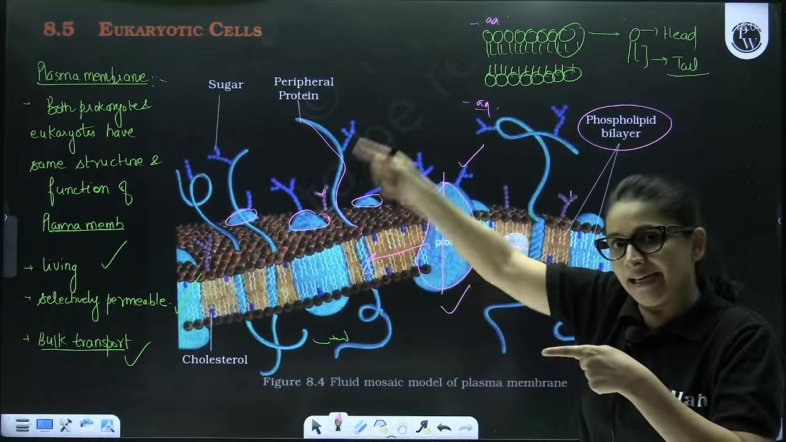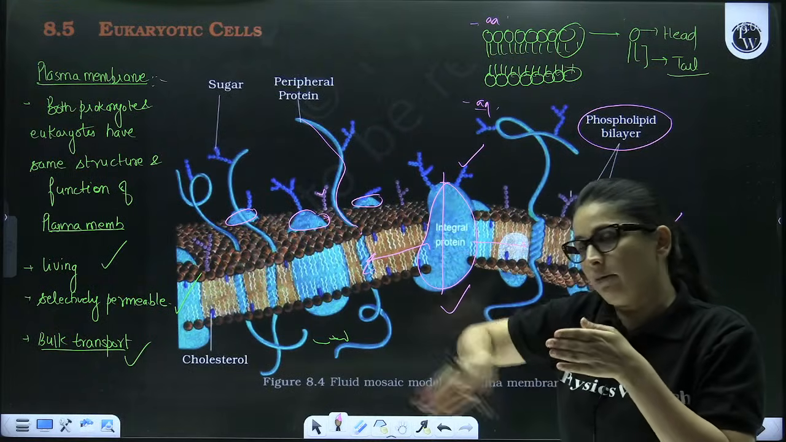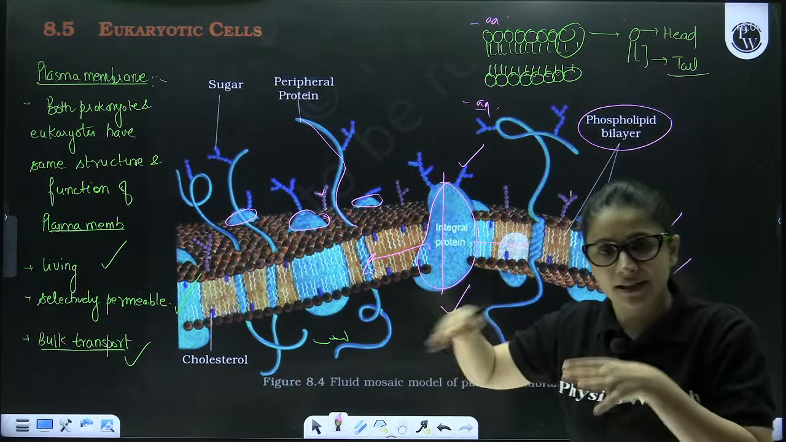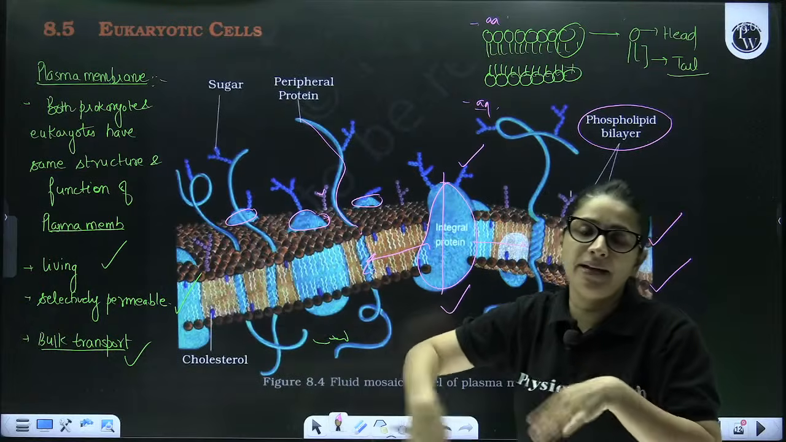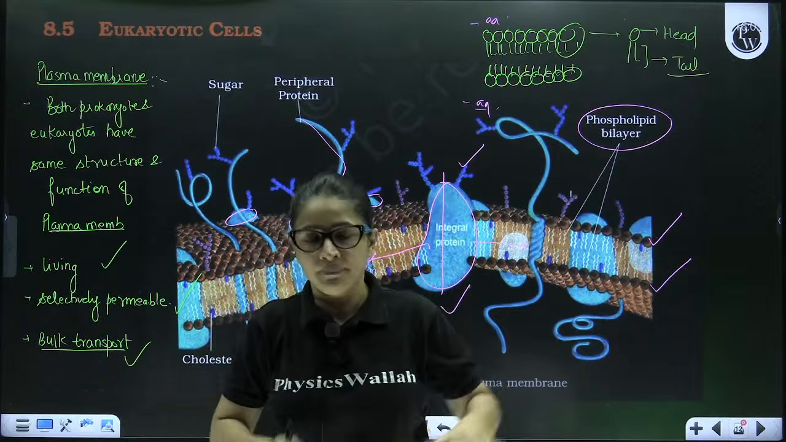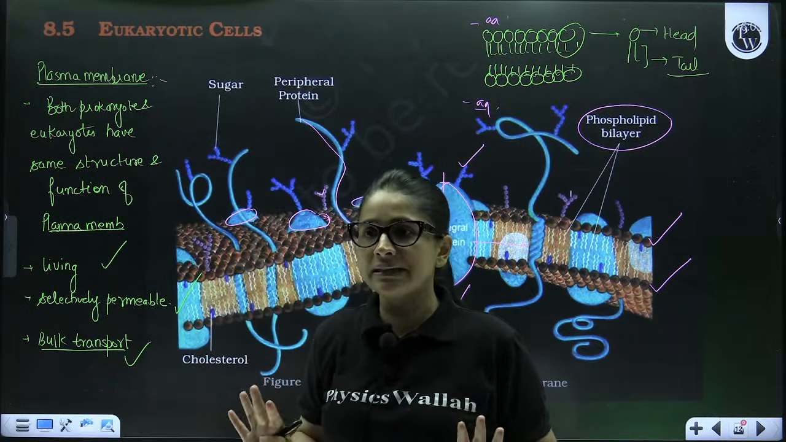Lateral means like this, not upside movement, not flip-flop movement, only lateral movement. So it seems like this protein as an iceberg is floating in the sea of lipid. It seems to float because it is not fixed in its position. It can move left and right but not up and down. I hope it is clear to everyone.